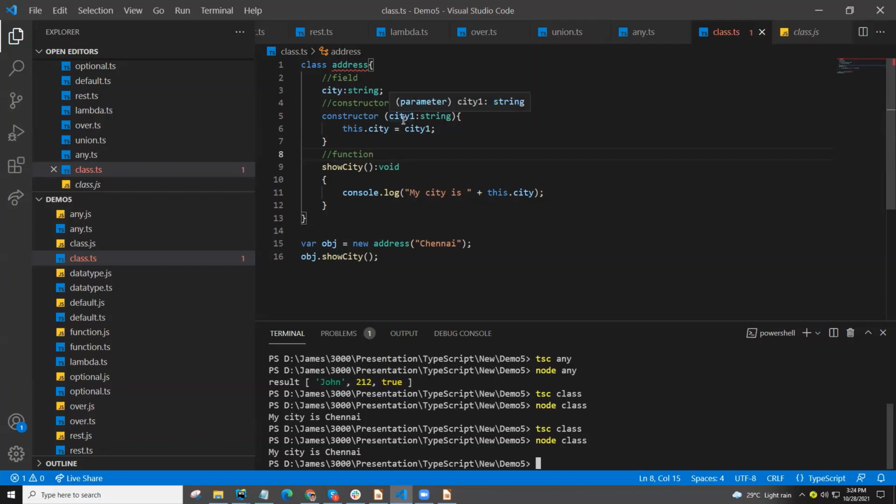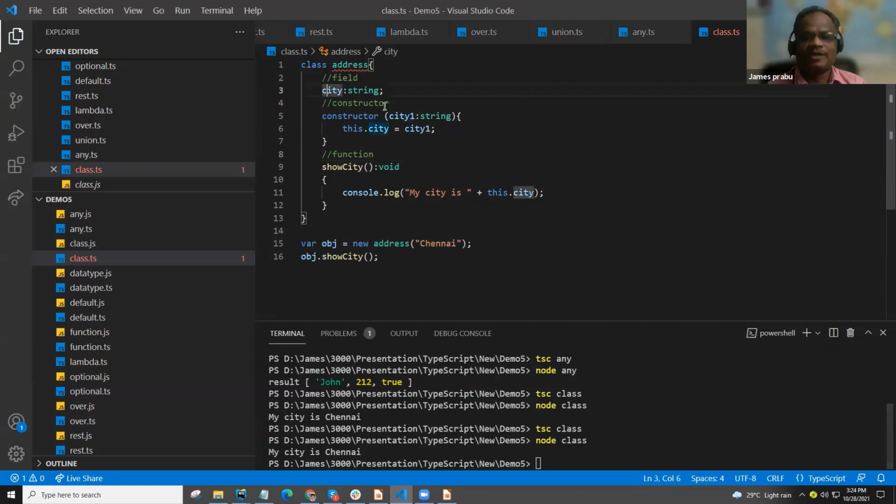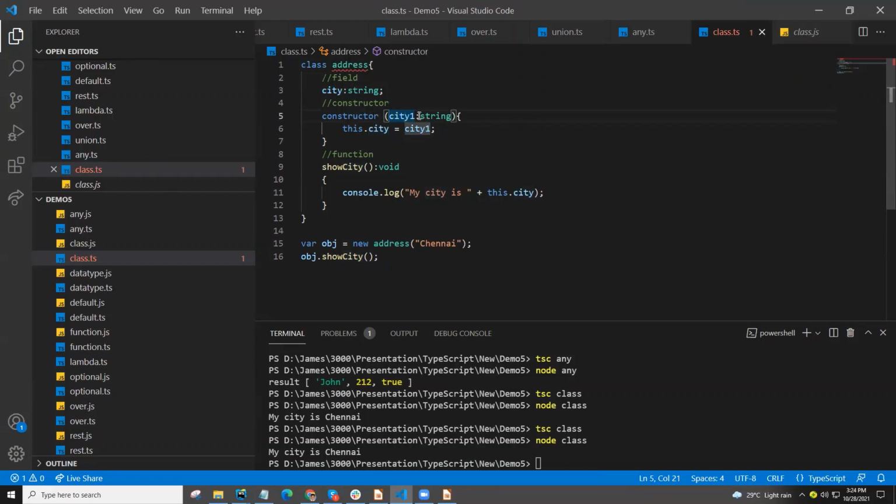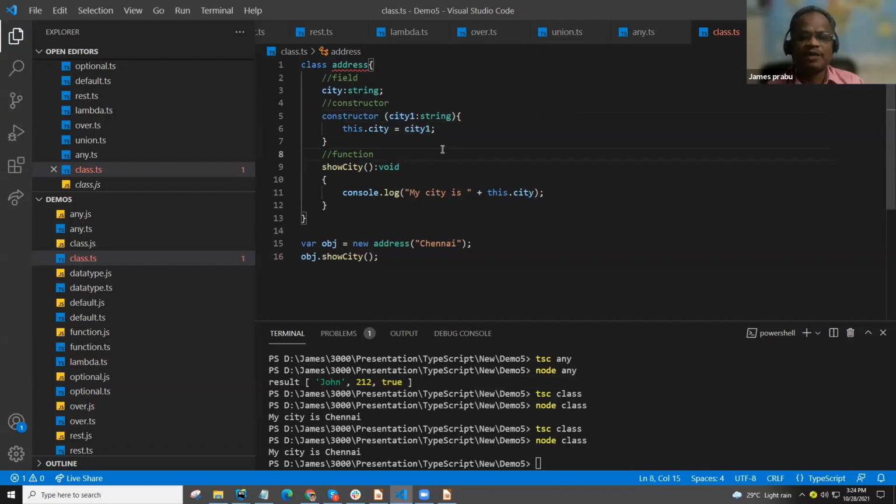To avoid the confusion, the field and the constructor parameter are different. This is a field or variable, we can say variable. This is a parameter, a function parameter. Okay, I understand, so both are different. What we are passing, we need to understand, right? That's why we have the same name. So this is a basic behavior of a class.